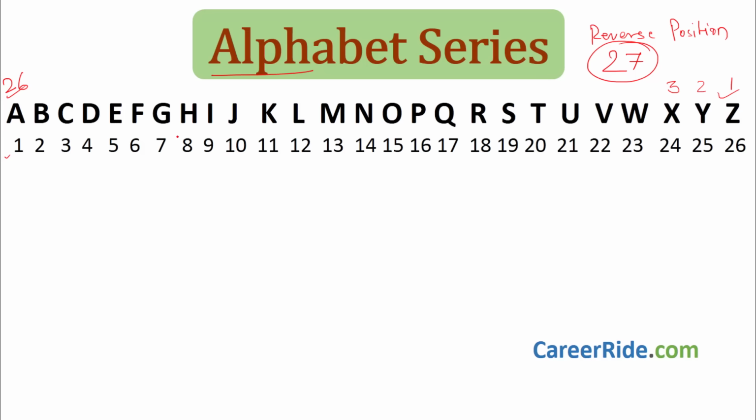Let's take an example. D over here, original position is 4. I want the reverse position of D. 27 minus 4. What is the answer? 23. This is the reverse position of D. This will become 24, this will become 25, and A will become 26. Okay, see how easy it is. Remember, subtract the original position from 27 and you will get the reverse position. When you go in the exam, always write this down, write the reverse positions also, so it becomes much easier to calculate. Okay, now we will see how this chart of A to Z helps in alphabet series later on while solving the sums. But over here in alphabet series, okay, I'll draw a line over here.